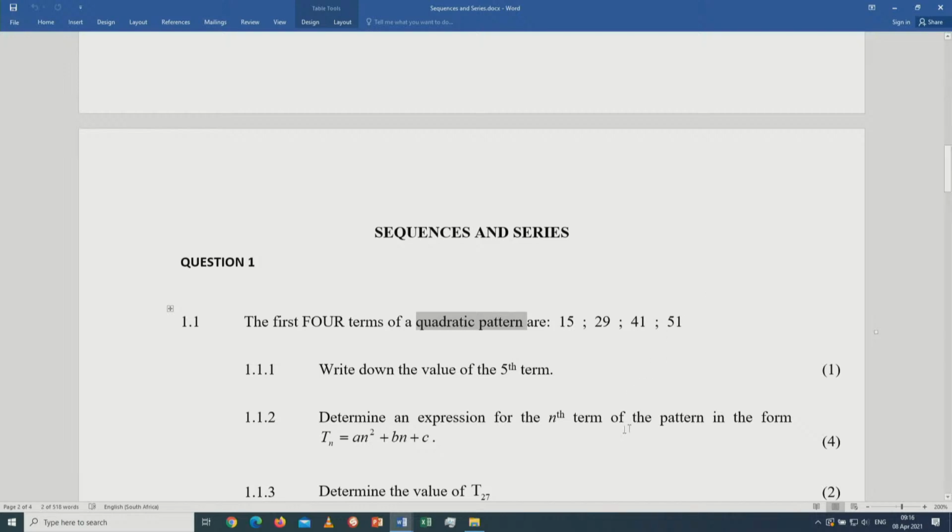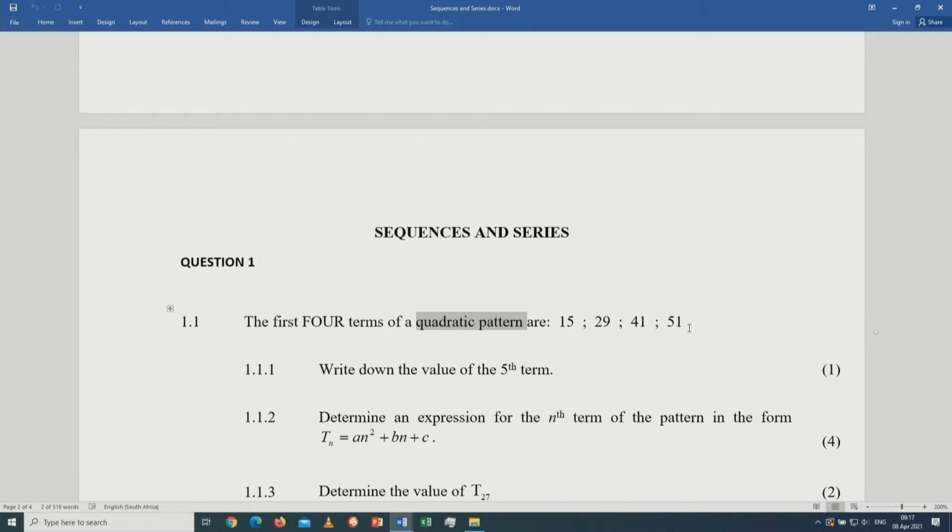So, for instance, the first question: write down the value of the 5th term. Check the sequence. You are given term number 1, which is 15, term number 2, which is 29, term number 3, which is 41, term number 4, which is 51. Then you must determine the value of the 5th term, just for 1 mark. These are the possible questions that we should expect.